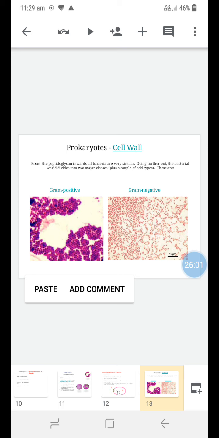If you perform gram staining, it is one type of differential staining. Gram positive bacteria show a violet color, and gram negative bacteria show a pink or red color. It is due to the difference in the chemical composition of the cell wall.